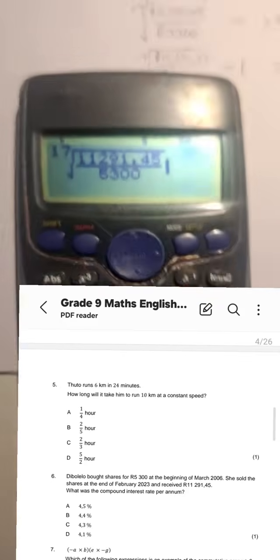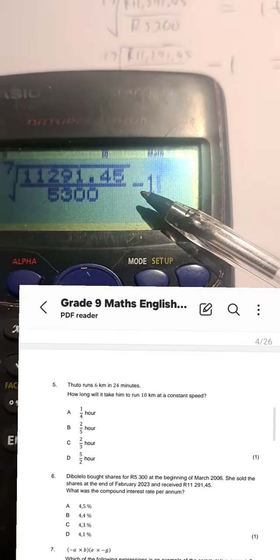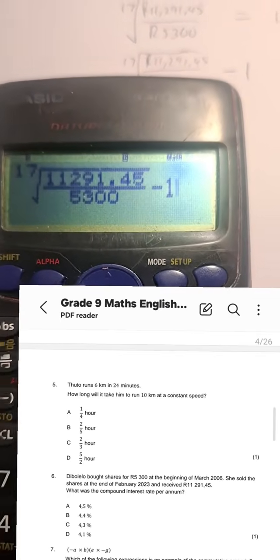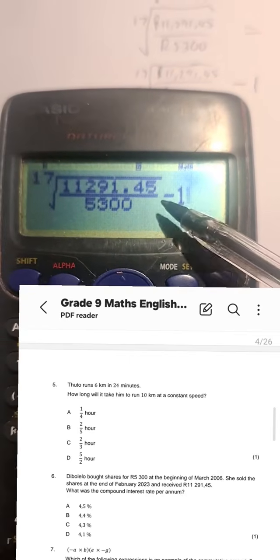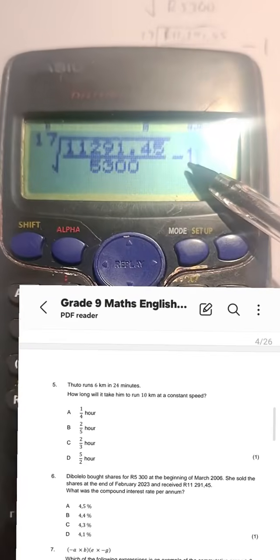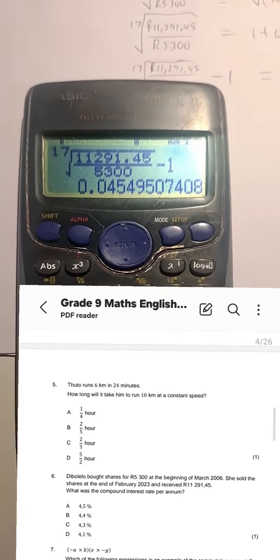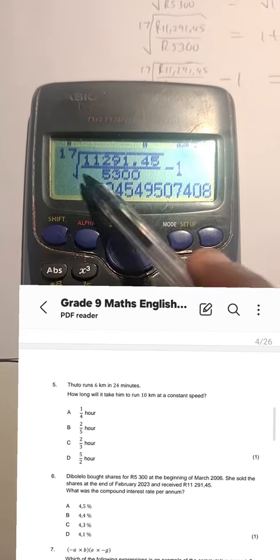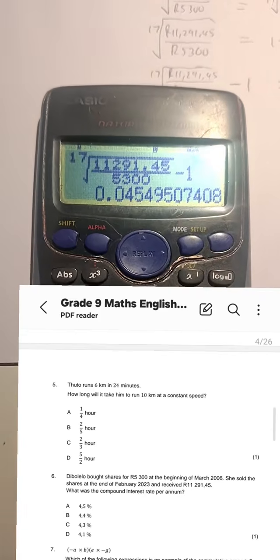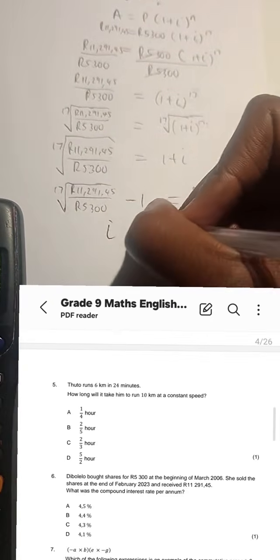The outside has -1. I say -1. Make sure, guys, that the -1 is outside, not inside the root. Because if it's inside the root, it's going to change your answer. But the -1 is outside. There it is, right? Then you can press equal. You see what you see there? That is the interest rate as a decimal number. That is the value of I.